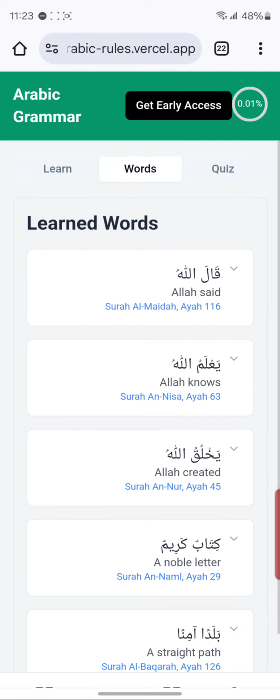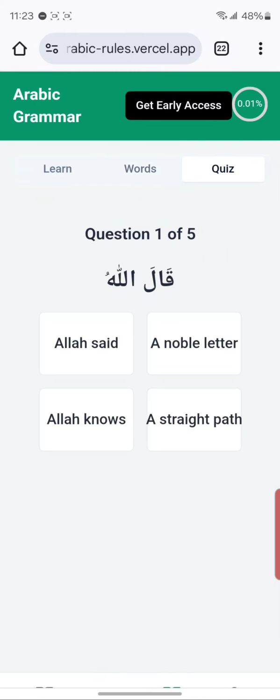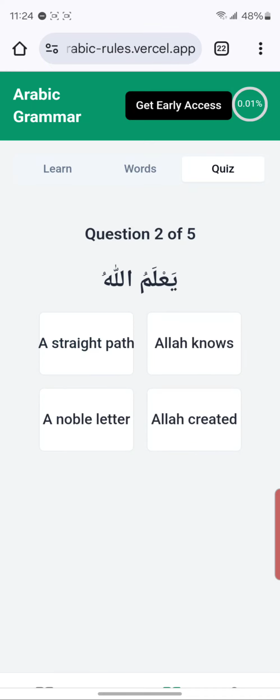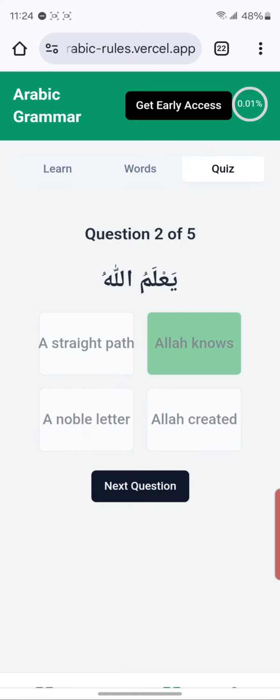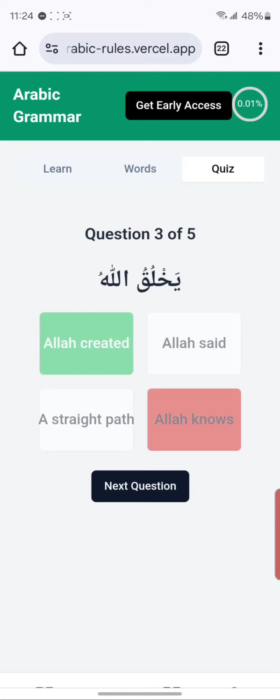And just to test you out, whether you actually know the translation, there's a quiz page here where you can actually be quizzed and test your knowledge. So here, for example, it says qala Allah. What is the translation of this? We studied that it means Allah said. Okay, ya'lamullah, Allah knows. Yakhluqullah. Let's just give it a wrong answer and see what happens. Okay, so here it gives you quick feedback on which one is the right one.